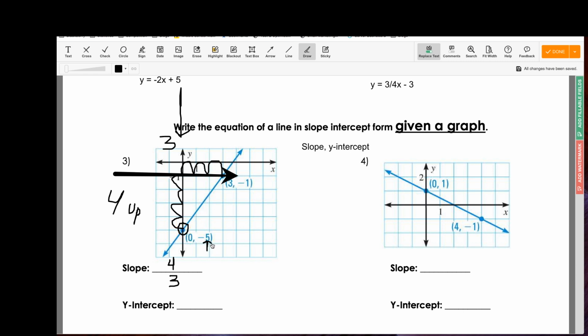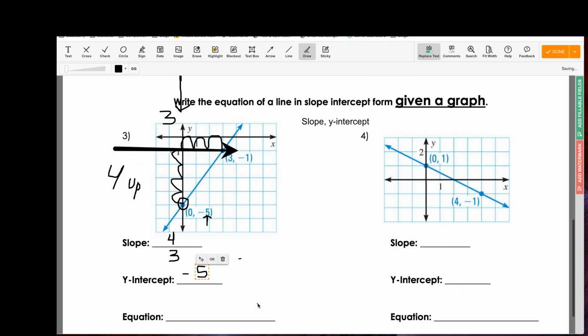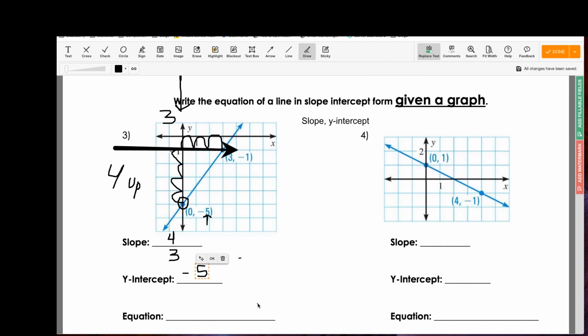Once I find that point, I'm only needing the y value of the coordinate. In this case, it's -5. So my y-intercept is going to be -5. Remember, your y-intercept will always sit on the y-axis if you're looking at a graph.